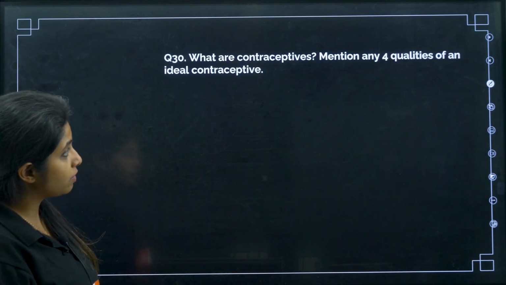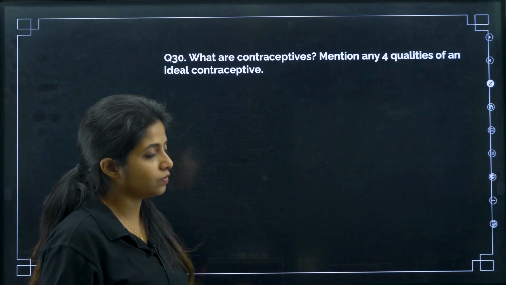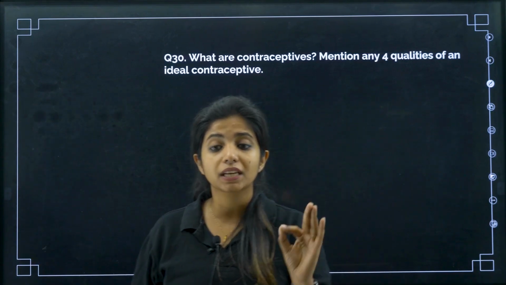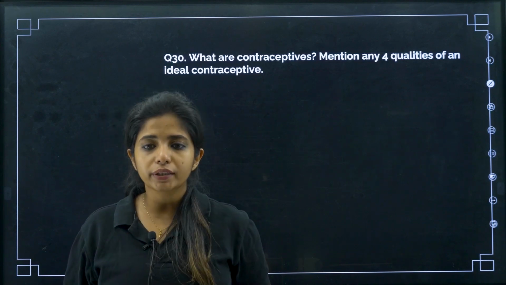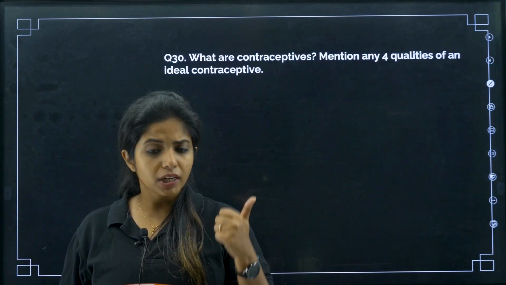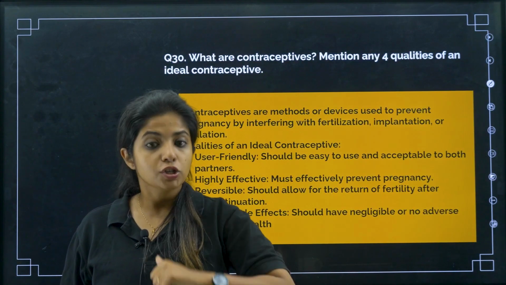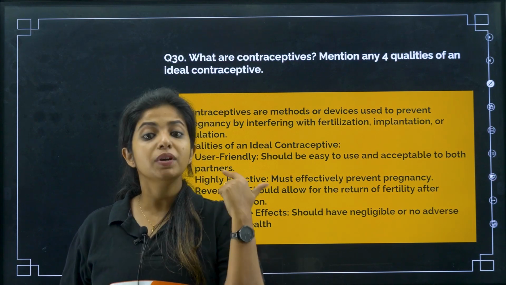Now, what are contraceptives? Mention any 4 qualities of an ideal contraceptive. So, a contraceptive is a method by which pregnancy can be prevented. Mention 4 qualities of an ideal contraceptive. Should it come in between your sexual drive? No. Should it be user friendly? Yes. Should it be highly effective?